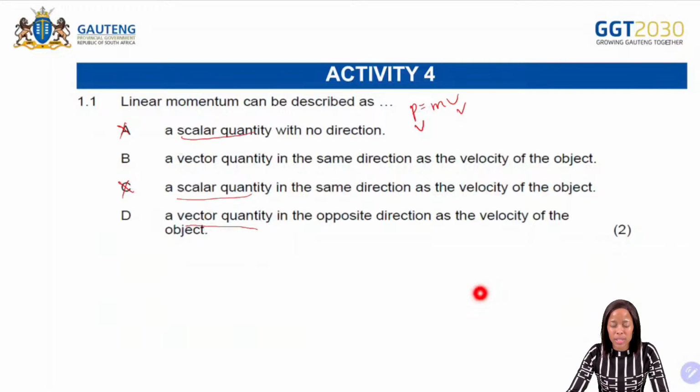Okay, so if it's a vector quantity, what's the next step? It says in the opposite direction as the velocity of the object. What does this statement mean?